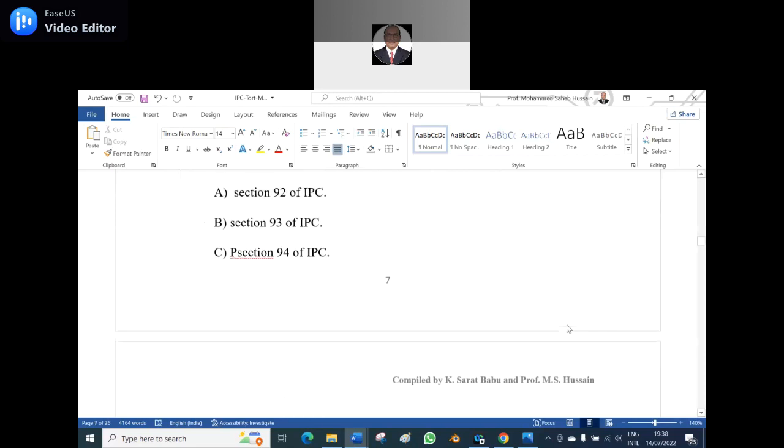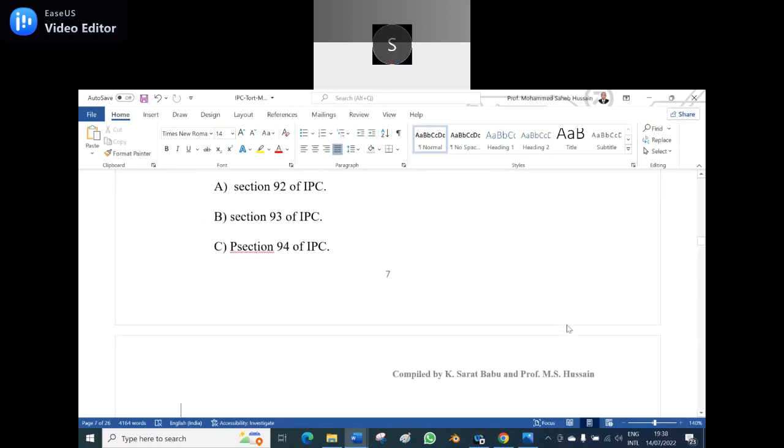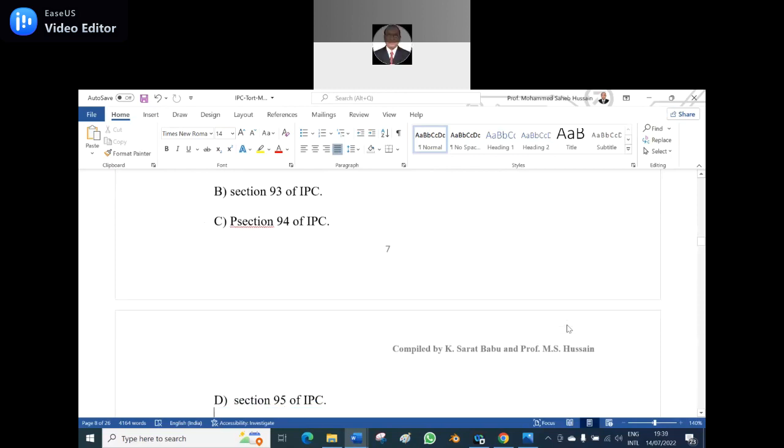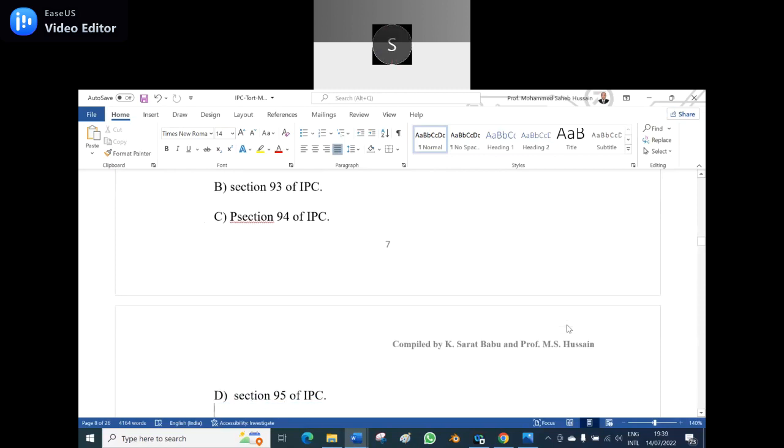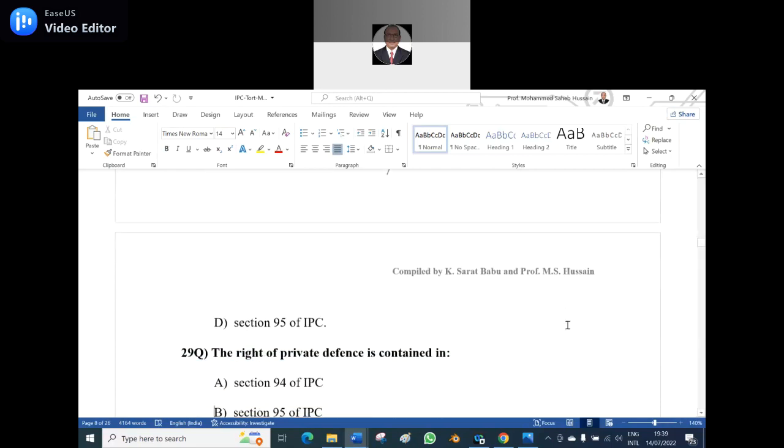Which one is the right answer? 93, sir, of the IPC, option B. No. No, sir. Pass, sir, not getting this. It is D, section 95 of the IPC, where that maxim is codified.